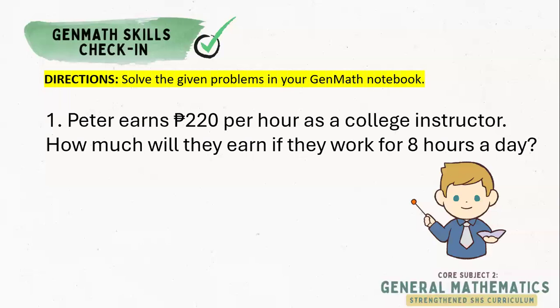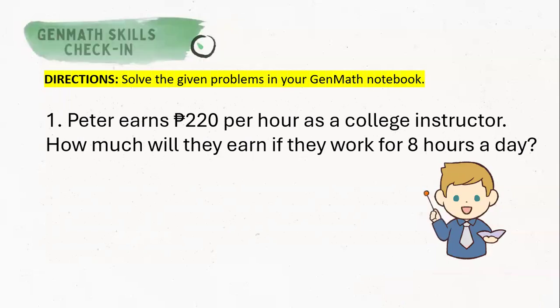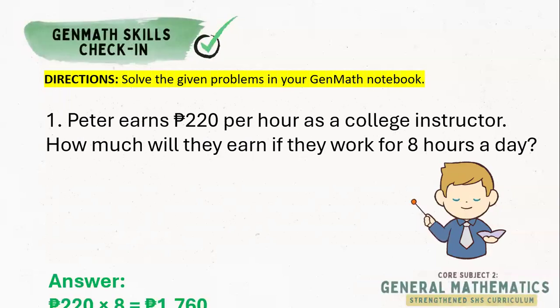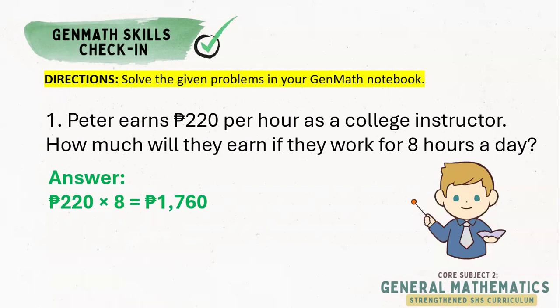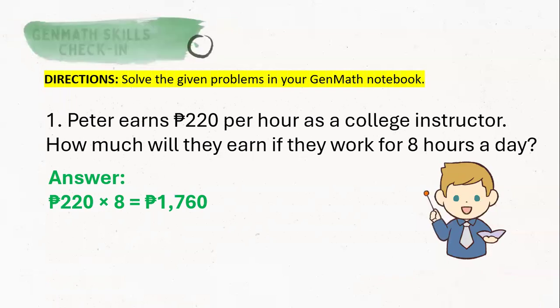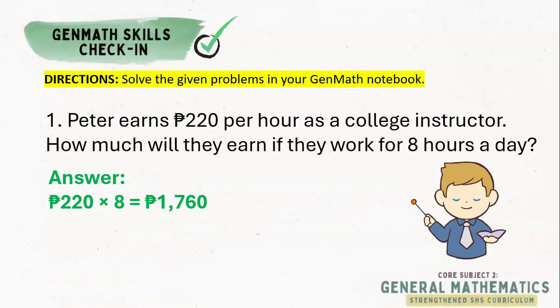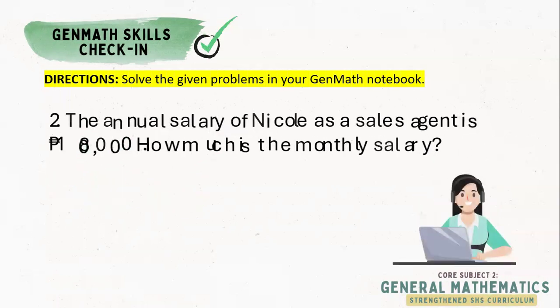Peter earns 220 pesos per hour as a college instructor. How much will they earn if they work for 8 hours a day? So the answer is simply multiply 220 pesos times 8, and the answer is 1,760 pesos. So this is just a simple multiplication. Let's proceed to item number 2.